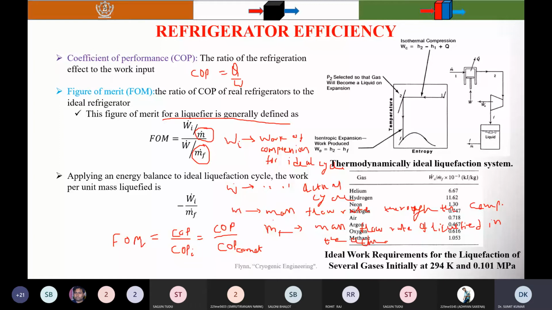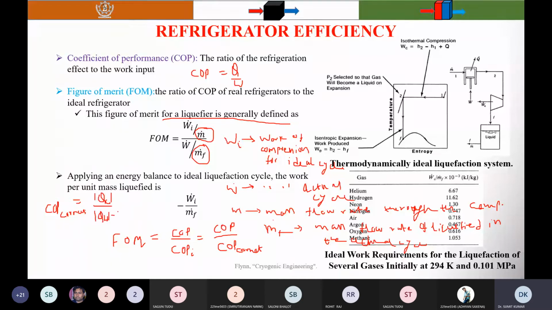And you know that for the Carnot cycle with two isothermal and two isentropic processes, the COP of the Carnot is equal to QC divided by W. This is the energy balance that I already discussed in the previous lectures.